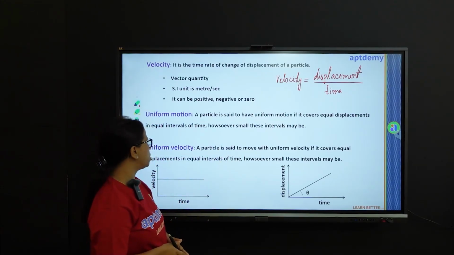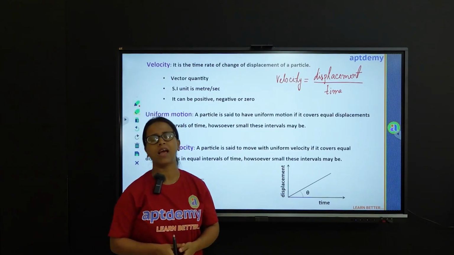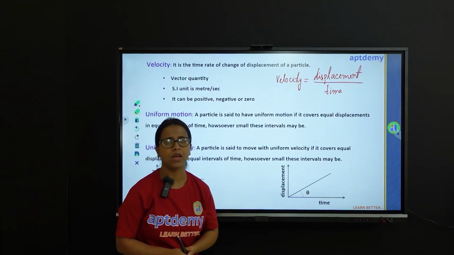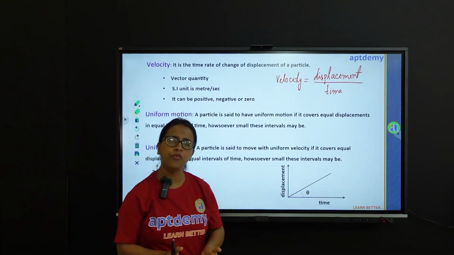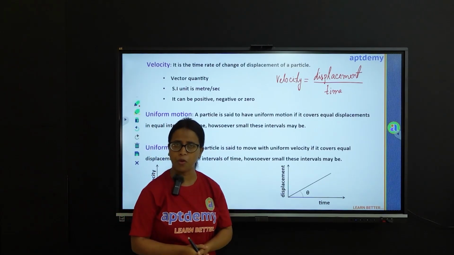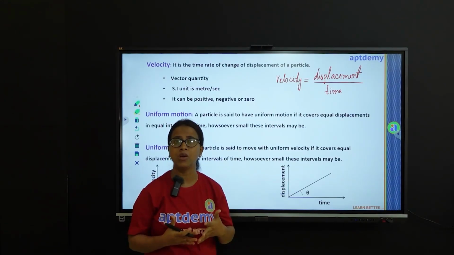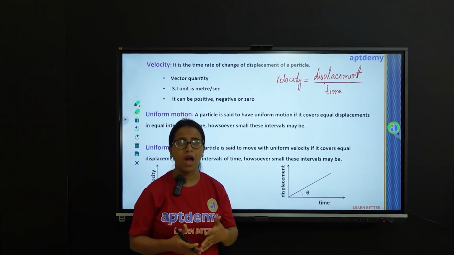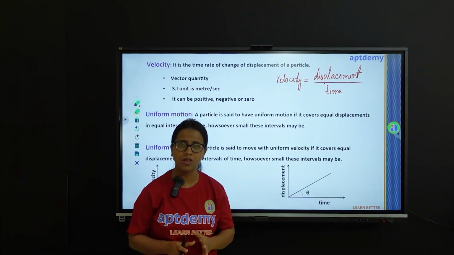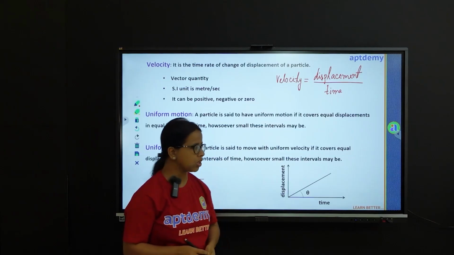Now, uniform motion or uniform velocity. What does this actually mean? Whenever I say a particle is moving with uniform motion or moving with uniform velocity, it actually means that the particle is covering equal displacements in equal intervals of time. I will make the definition easier for you with a few illustrations.